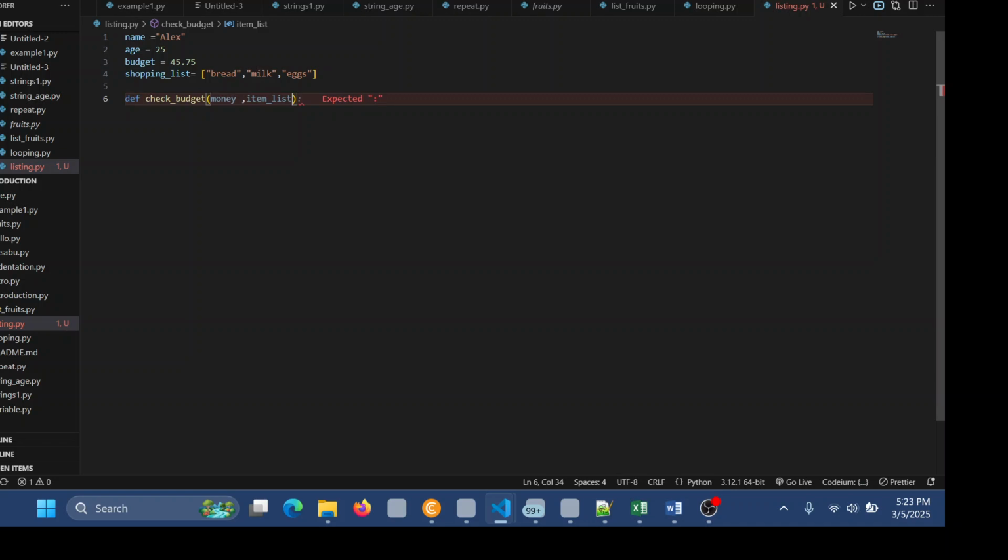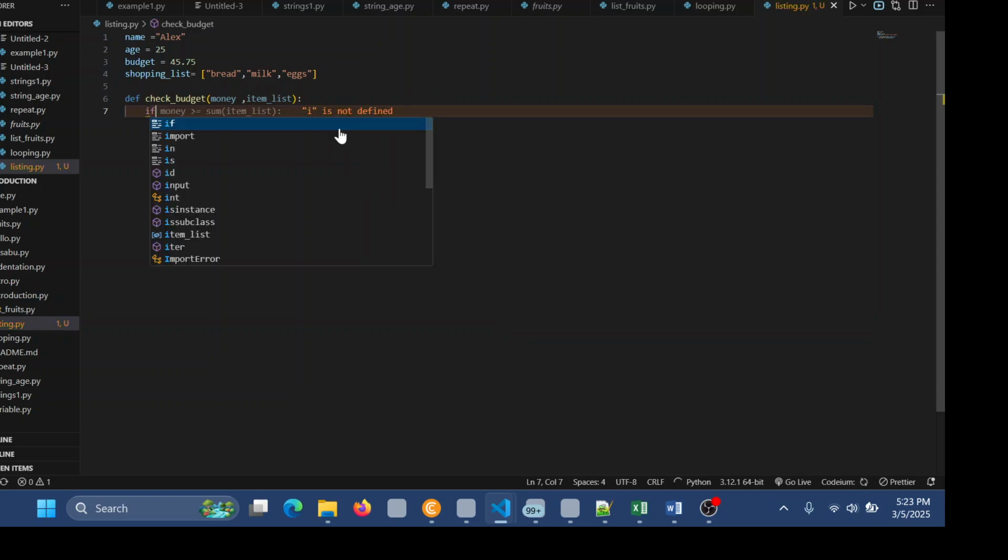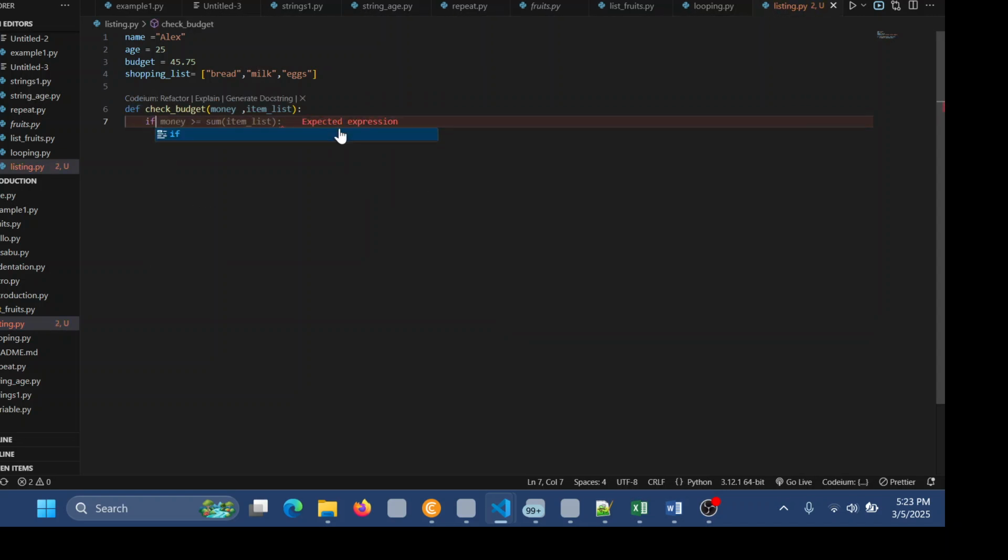And remember, this one is a block, we expect to have a colon like that. Then after that, I will start an if statement. The if statement will be checking the money that we have. If money is more than 30 shillings, like that, then